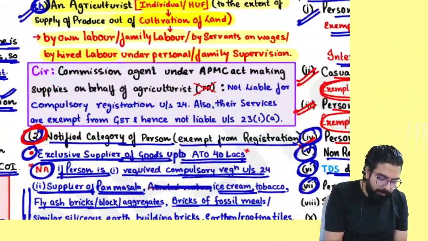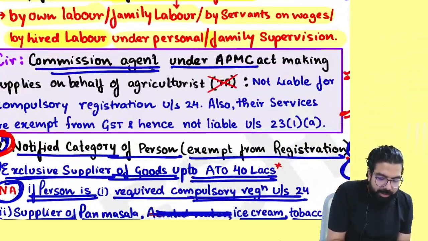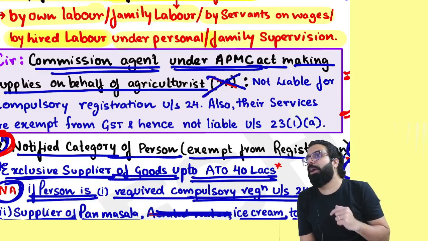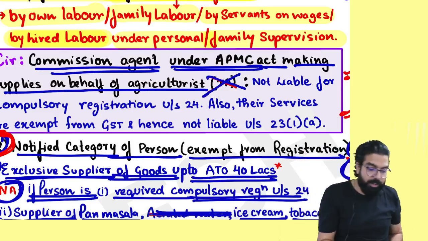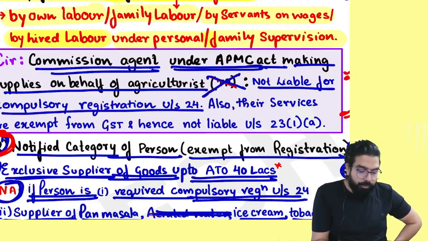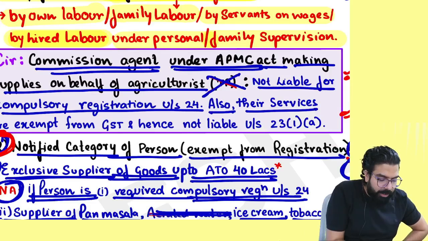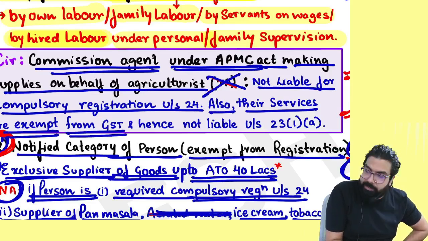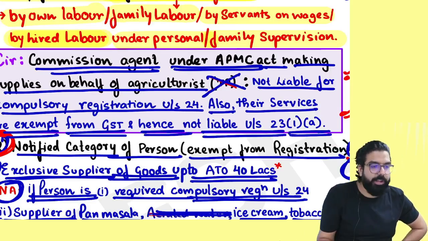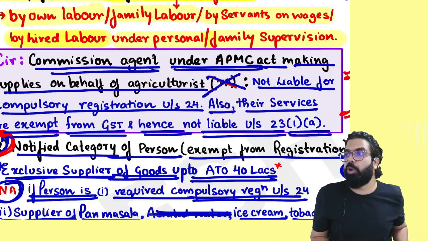Always remember, if you are a commission agent under the APMC Act and you are making supplies on behalf of an agriculturist, because an agriculturist is not a taxable person, you are not required to take compulsory registration. You are not liable for compulsory registration under section 24. Also, their services are exempted from GST, and hence they are not liable under section 24(1)(vii). Is my point clear to all? Can we go ahead, everyone?